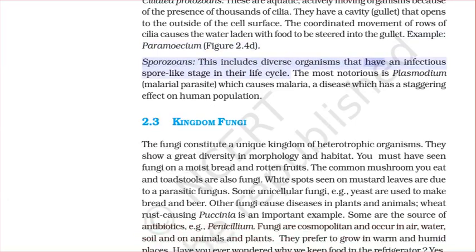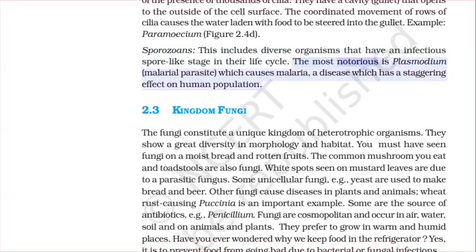Sporozoans. This includes diverse organisms that have an infectious spore-like stage in their life cycle. The most notorious is Plasmodium, malarial parasite, which causes malaria, a disease which has a staggering effect on human population.